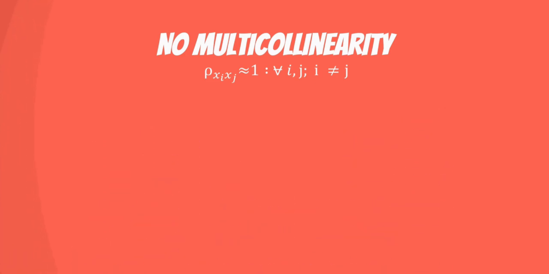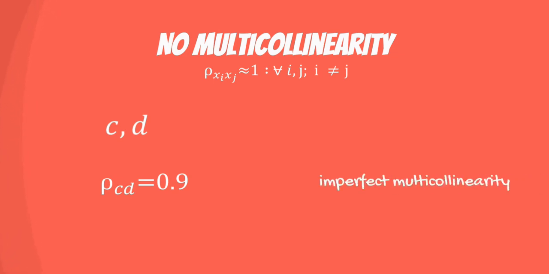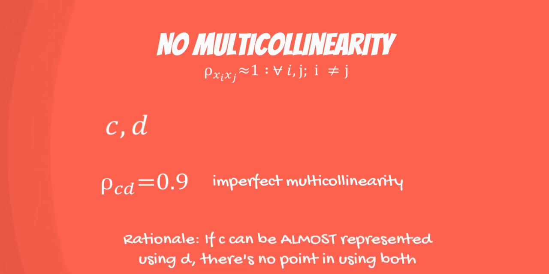Alright, another example would be two variables C and D with a correlation of 90%. If we had a regression model using C and D, we would also have multicollinearity, although not perfect. Here, the assumption is still violated and poses a problem to our model.